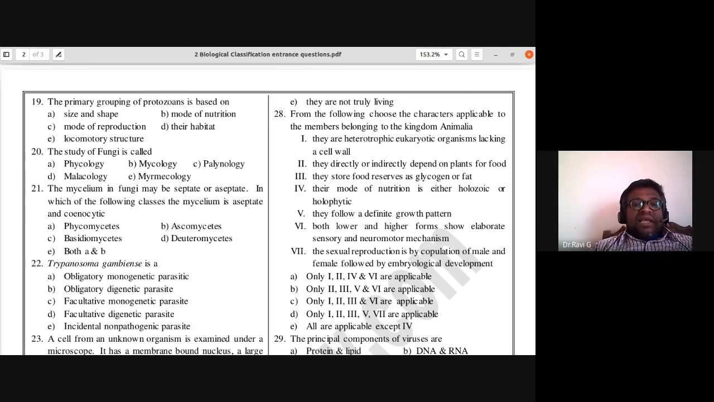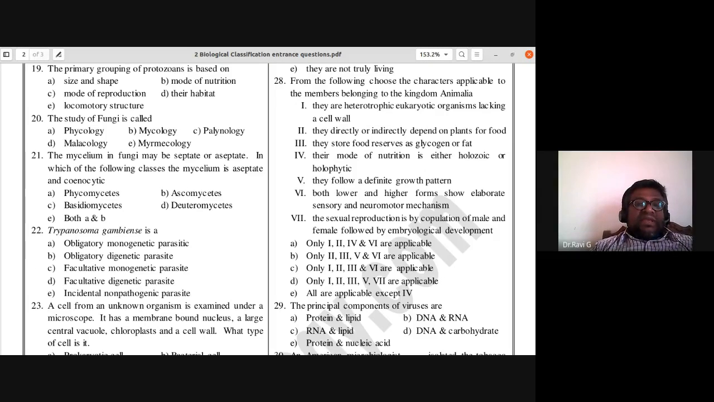The mycelium in fungi may be septate or aseptate. In which of the following classes the mycelium is aseptate and coenocytic? Phycomycetes, Ascomycetes, Basidiomycetes, Deuteromycetes, both A and B. In which of them the mycelium is aseptate, without septa, and coenocytic, that is, they have multinucleate hyphae. So, in which of them they have this thing? The answer is 21st, A. Phycomycetes has aseptate and coenocytic mycelium.